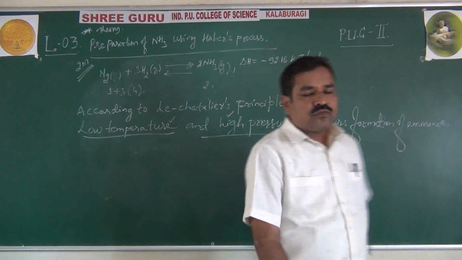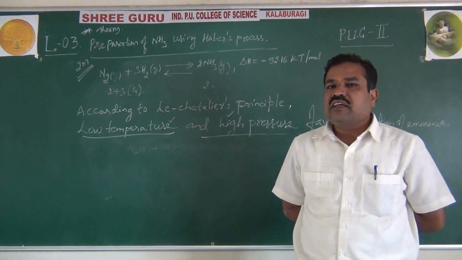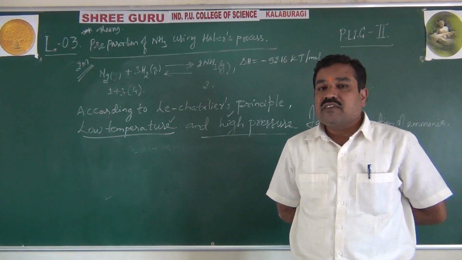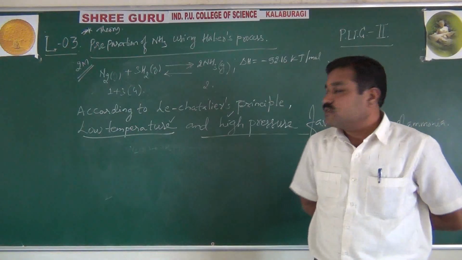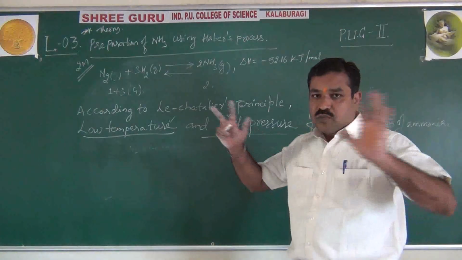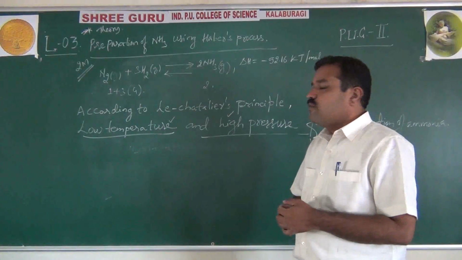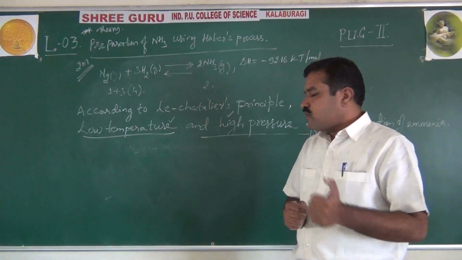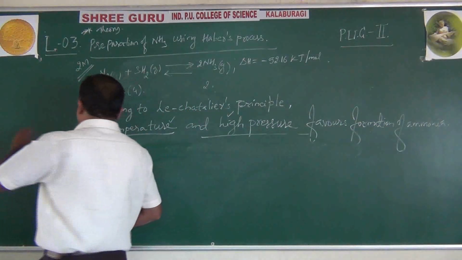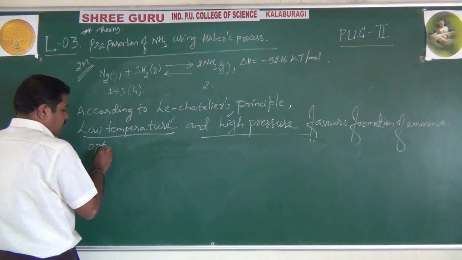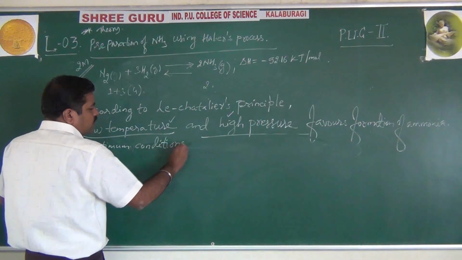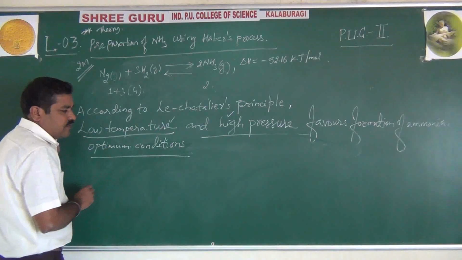But still, there was technical problem during production in the chemical plant. What is that, sir? Sometimes at low temperature, the rate of reaction almost stops. And at high pressure, there is a chance of exploding the whole production plant. To overcome this, these are the techniques or what we call difficulties. Okay. So optimum conditions are. So what are the optimum conditions? The optimum conditions for formation of ammonia, or they are called physico-chemical principles for the formation of ammonia.